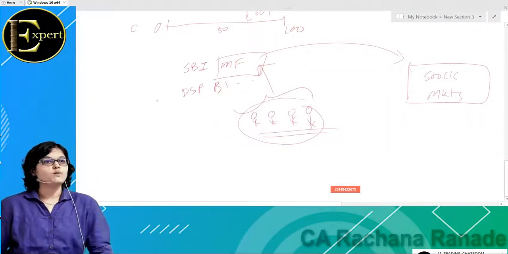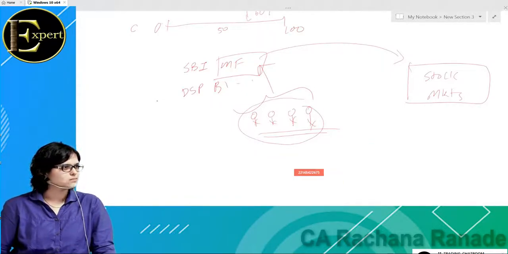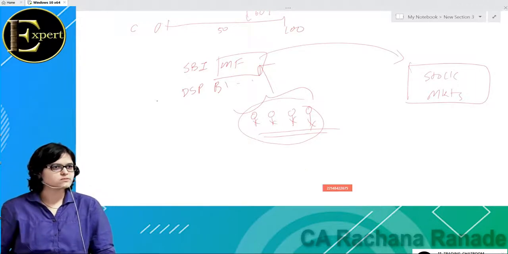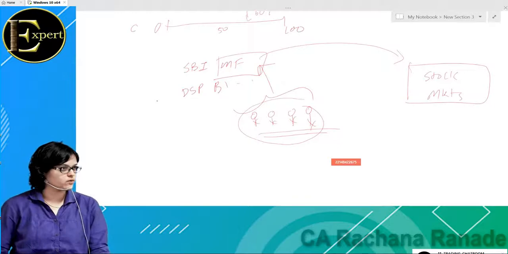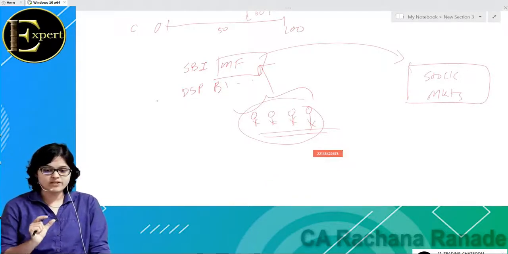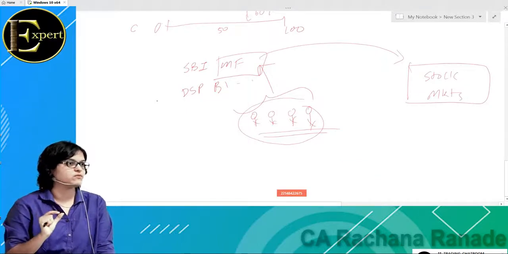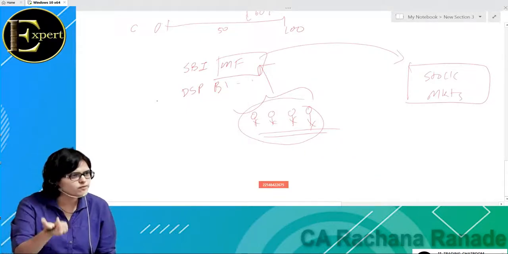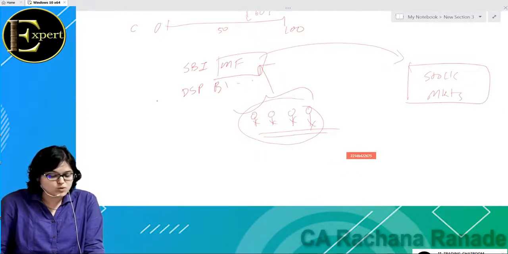Many people feel that mutual fund is only a type of investment, like FD is a type of investment, shares is a type of investment, whereas mutual fund is also a type of investment. That is what everyone feels. But mutual fund is an institution. Whenever I say SBI mutual fund, it's actually SBI who has a major stake, who is one of the major promoters of this mutual fund.